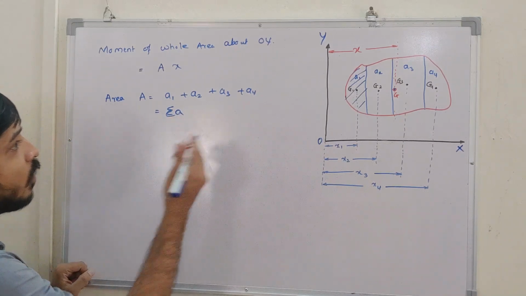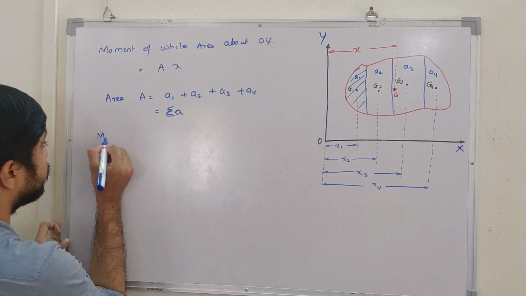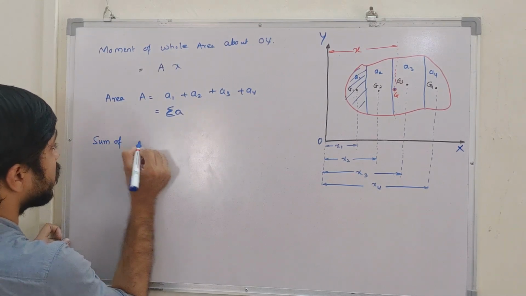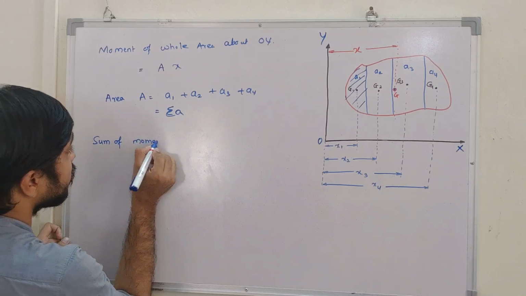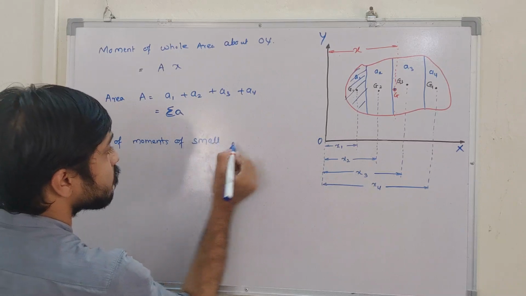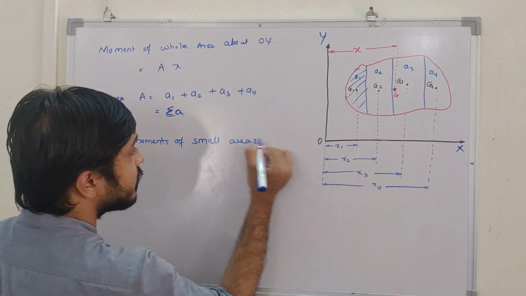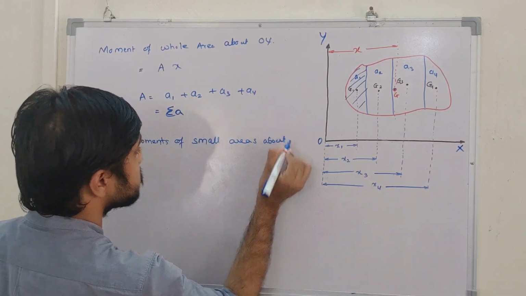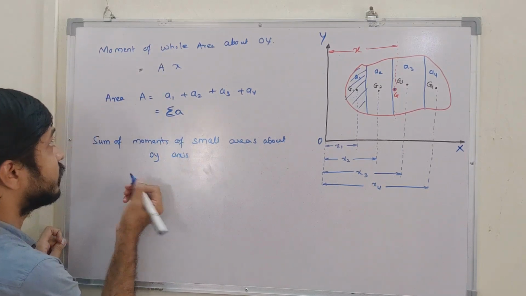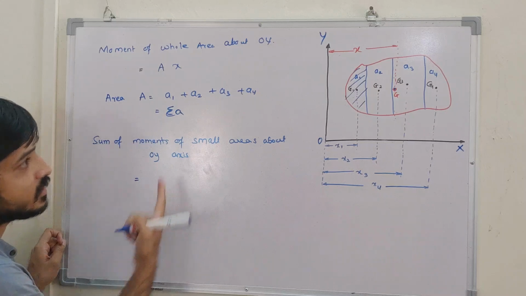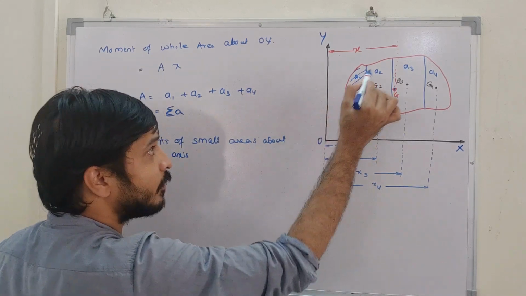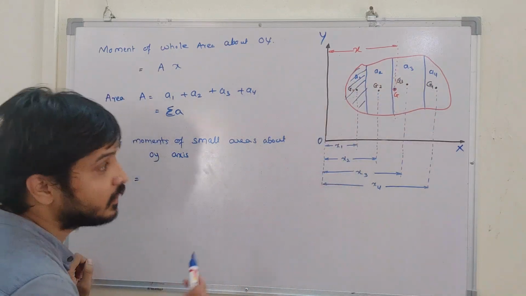So if I want to calculate the sum of moments of small areas about the OY axis, what are the small areas? A1, A2, A3, A4 are the small areas. And what is moment?